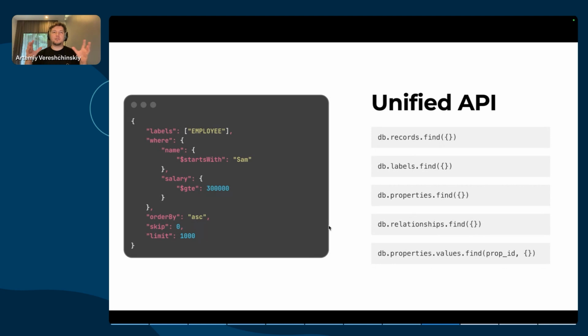As we wanted to perforate our data from five different perspectives, with JSON-like queries you can ask: what records do I have in my database by specific criteria? What properties are there with a given subset of records? What values and ranges can I search with? What labels and relationships can be found? So using a single unified API and unified query object, we can perform search across five different perspectives. And it works instantly and dynamically on any incoming data without preparations.